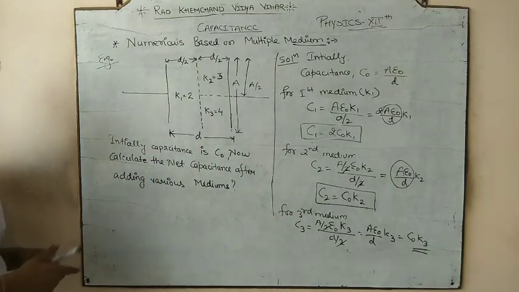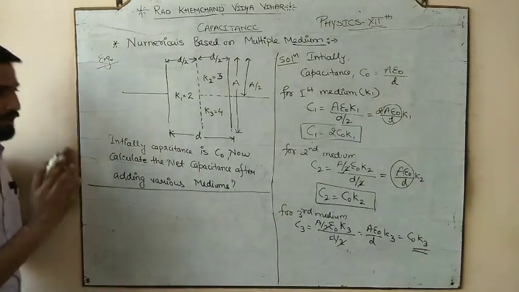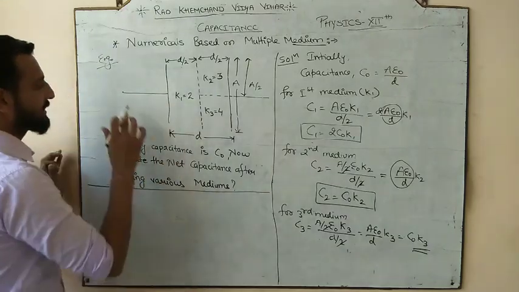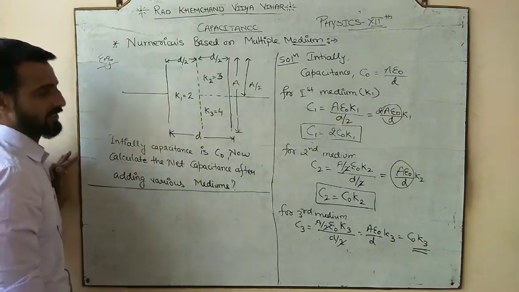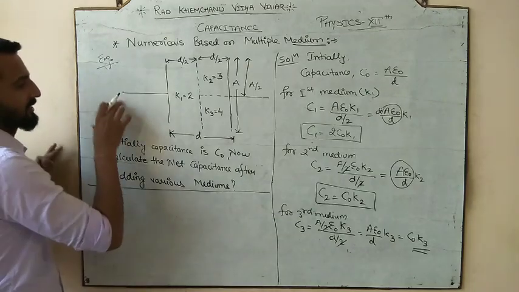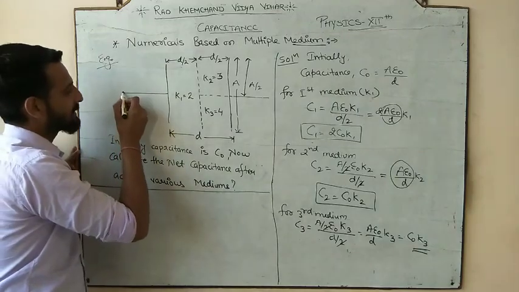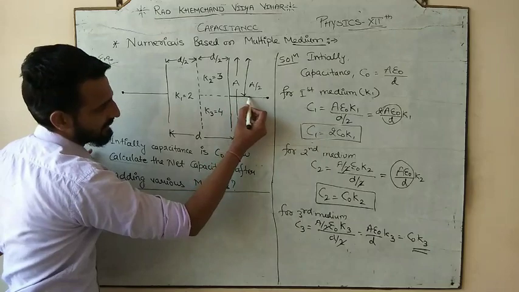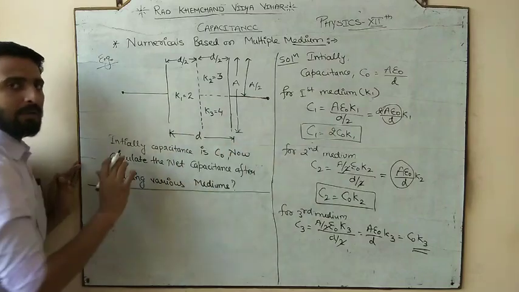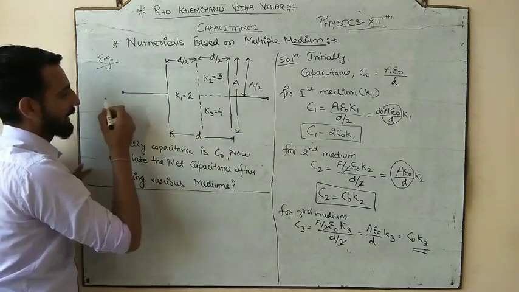Now we have to calculate the net capacitance. So for the net, what we are going to do, check this out. Now you can say a technique, मतलब एक तरीका है by which I can understand, and that method is, since we have three different capacitors, place the position of all three capacitors. So it would be like that. Let's suppose you are walking on the road. Imagine that since we have to calculate the net capacitance, and these are the two end terminals जहाँ पे जाके बैटरी कनेक्ट होगा. So these are the end terminals जहाँ पे आपका बैटरी कनेक्ट होने वाला है. So let's start our journey from one terminal. Let's end at the second terminal.